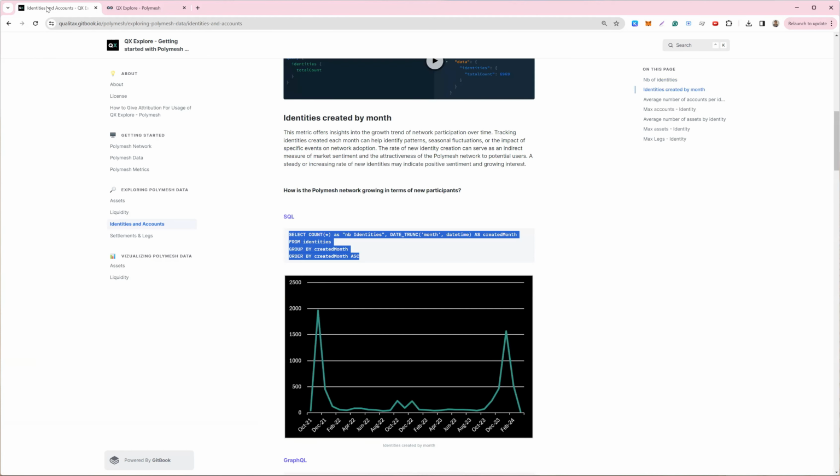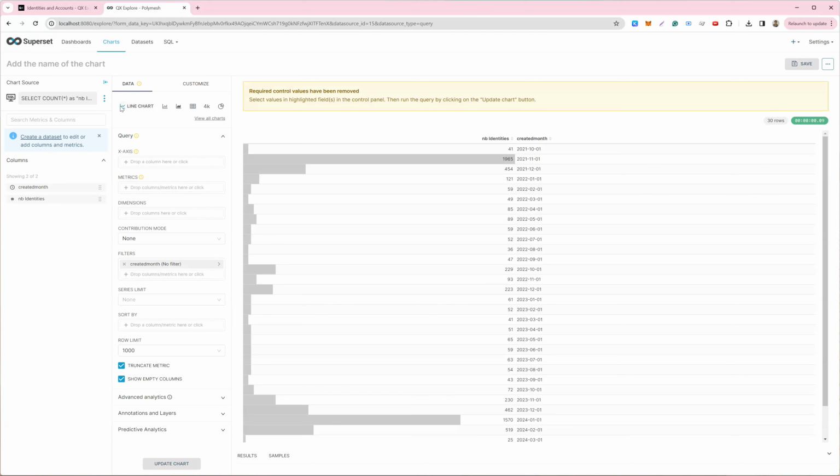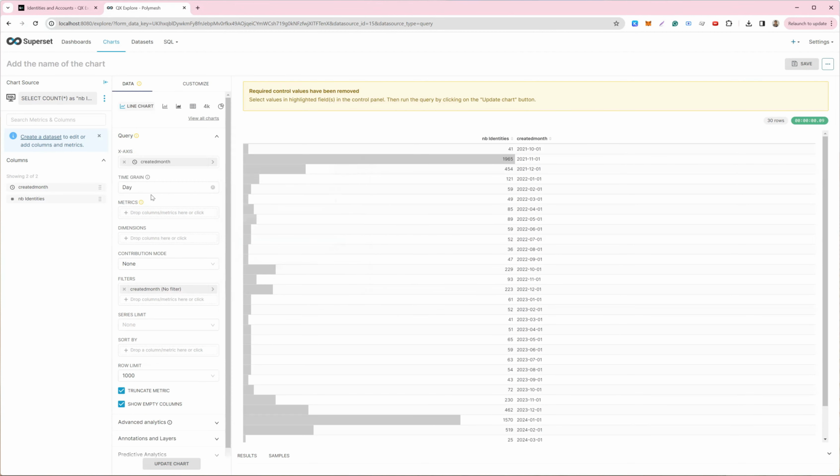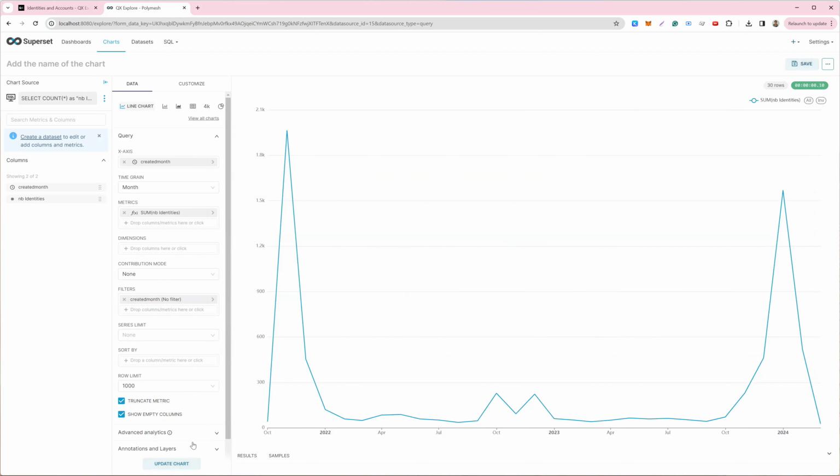So what do we want to see? We want to see the dates here and the number of identities created on the network. So we select a line. The x-axis is the months. We'll do this by months. And we want to see the number of identity, and we want to do the sum, save, update.